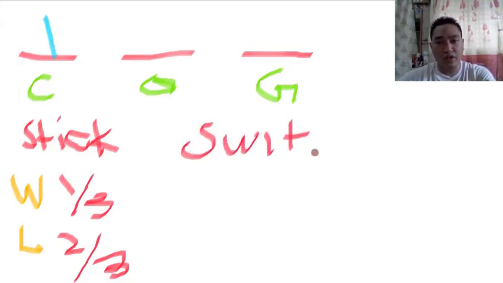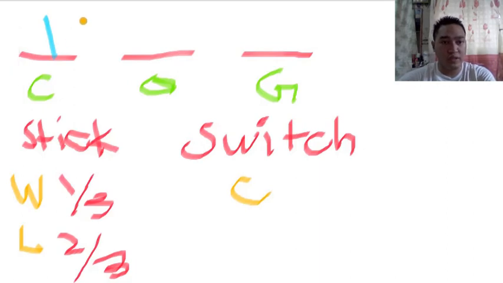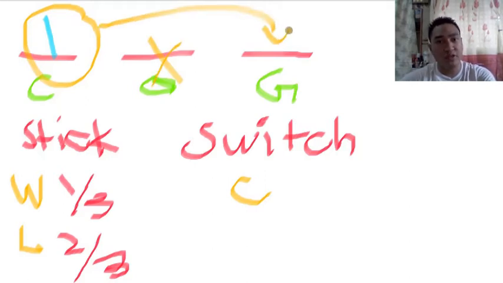So in switching, you can either choose a car or a goat. Let's see what will happen in those two scenarios. If you choose a car, for example, you choose this, there's a car in here. If the host reveals door number two as a goat, you will end up with door number three, which is also a goat. And if you choose the car again, and the host reveals door number three as a goat, you will end up with door number two, which is also a goat. So when you choose a car and you switch, you'll always lose. What if you choose a goat instead?